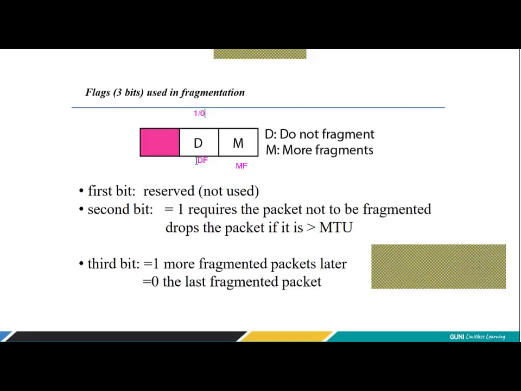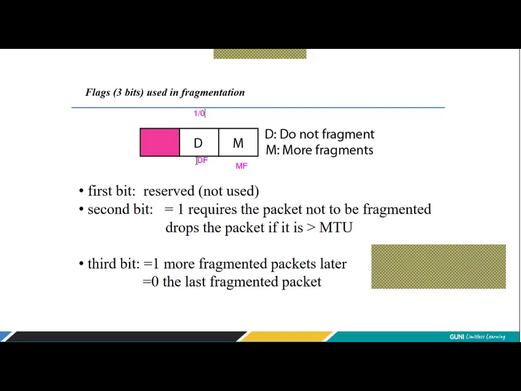Source is saying to the intermediate router that I'm sending you a packet, and if my DF is set to 0, I don't mind whether you do fragmentation or not. But if my DF is set to 1, which has been set by a source node, I am saying do not fragment it. If you cannot pass it, it's okay. You ignore my packet. You let me know you cannot pass it. It's fine, I will find another way. But do not fragment my packet. That is the service requirement of a source machine.